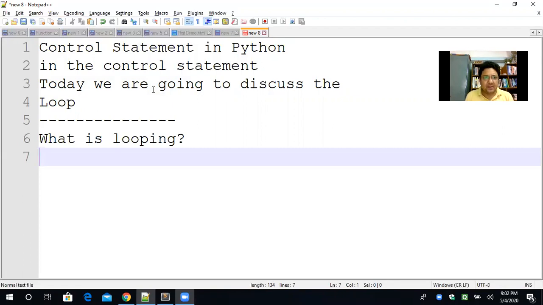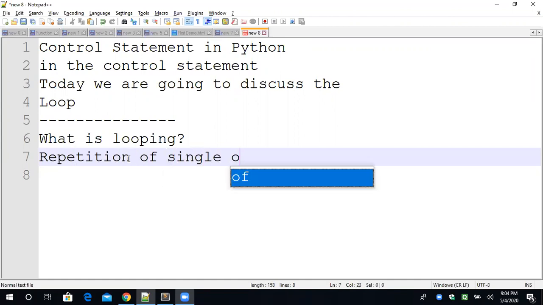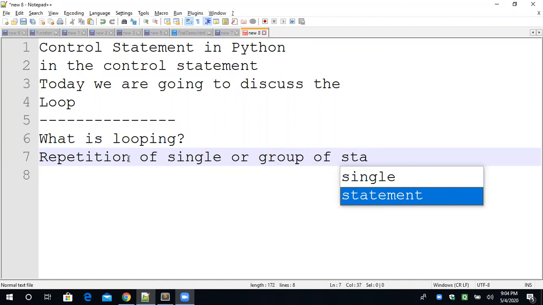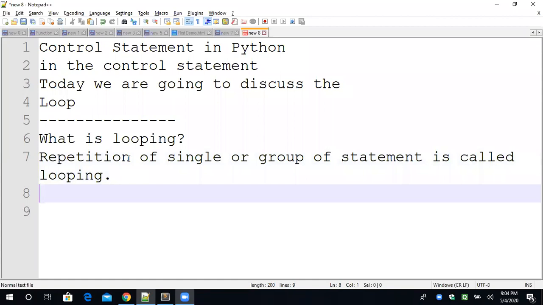Okay, किसी भी statement को जब हम continuously repeat करते हैं, then it is called basically loop. So what is looping? Repetition of single or group of statements is called looping. Whenever we perform some task in a repetitive manner, some work which has to be performed in a repetitive manner, that's why we use the loop.